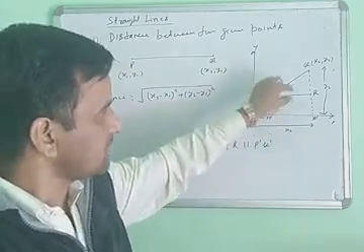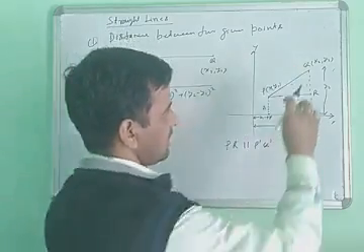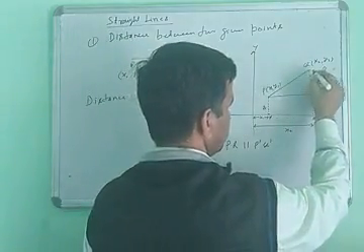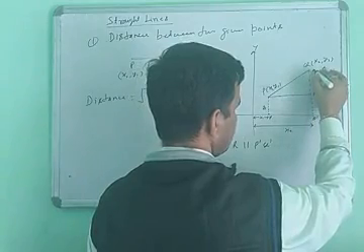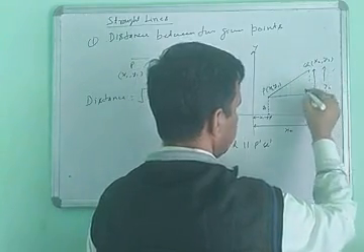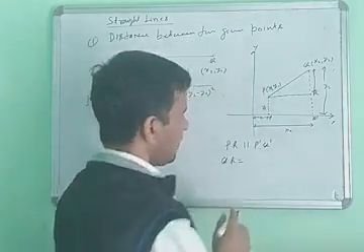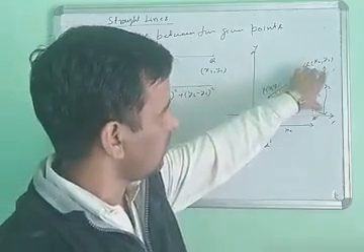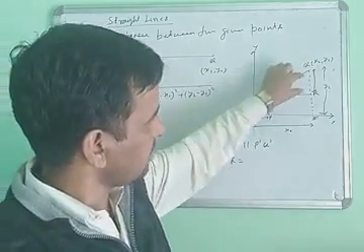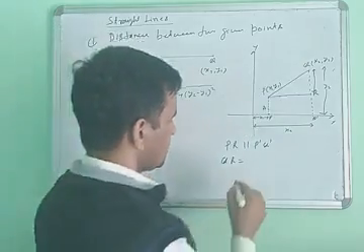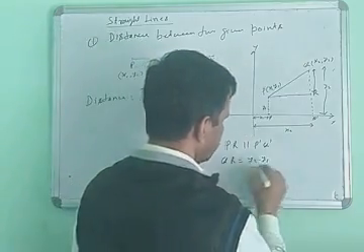So what is the length of this? Now we will check this. What is the length of PR? What is the length of QR? The total length here is y2 and this length is y1. Then what is left is this part, y2 minus y1. This is y2 minus y1.